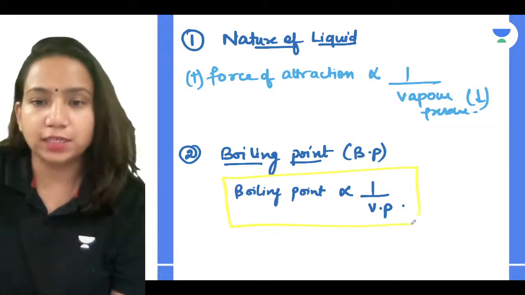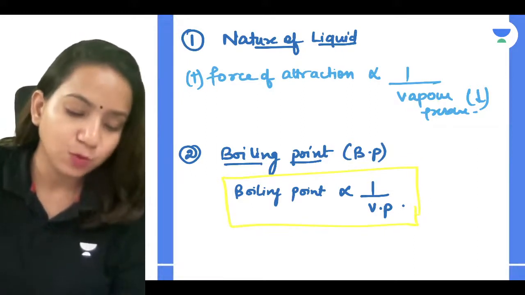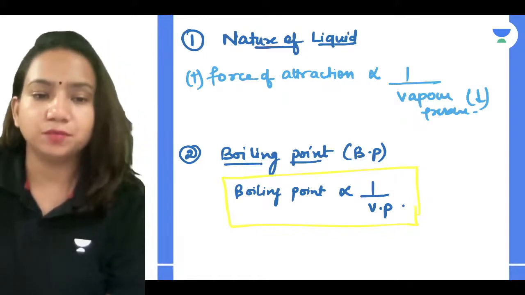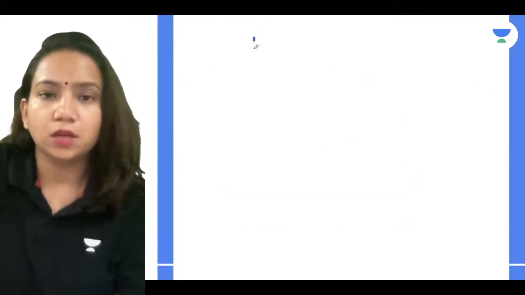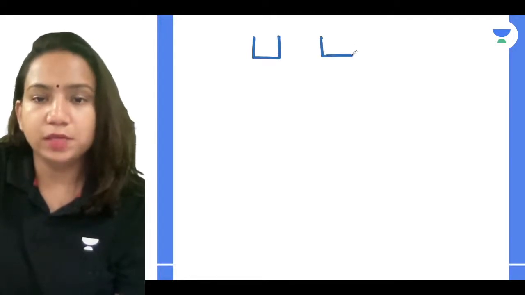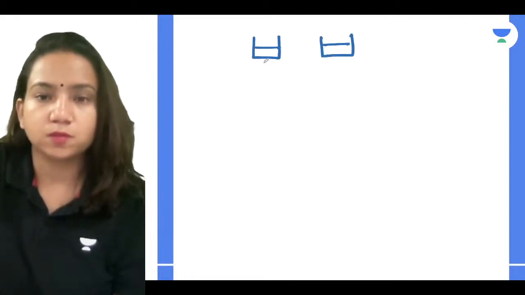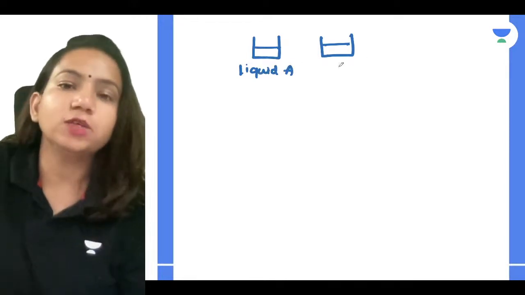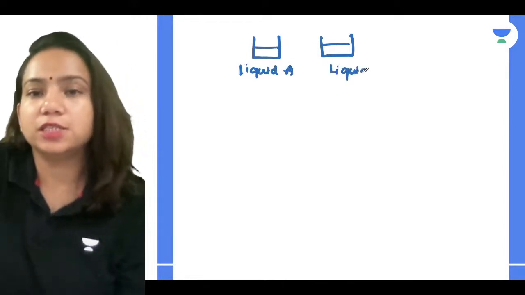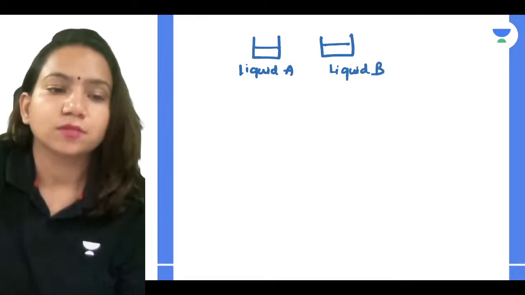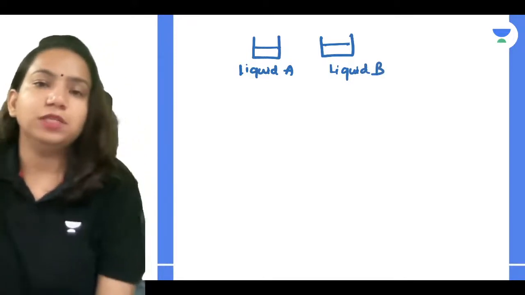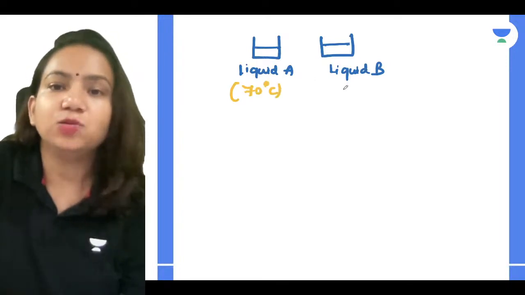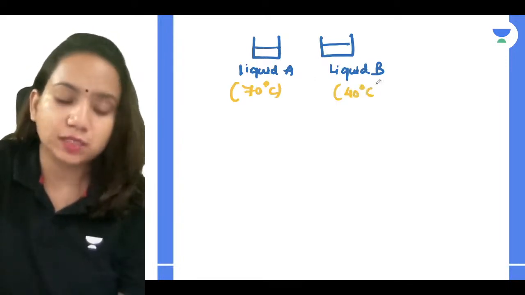Why? How can you relate that? Let's understand with one example. Say you have two liquids, liquid A and liquid B. Say liquid A boiling point is 70 degrees Celsius and liquid B boiling point is 40 degrees Celsius.